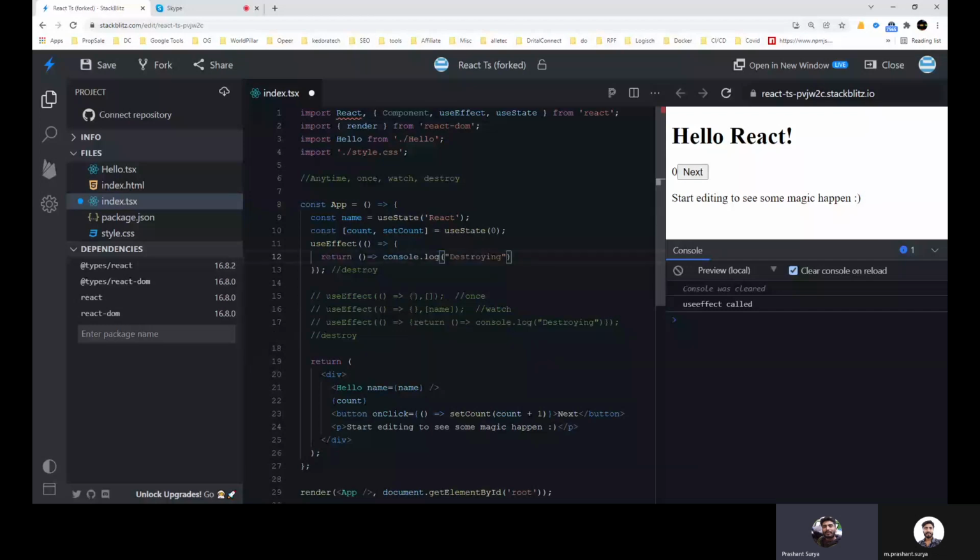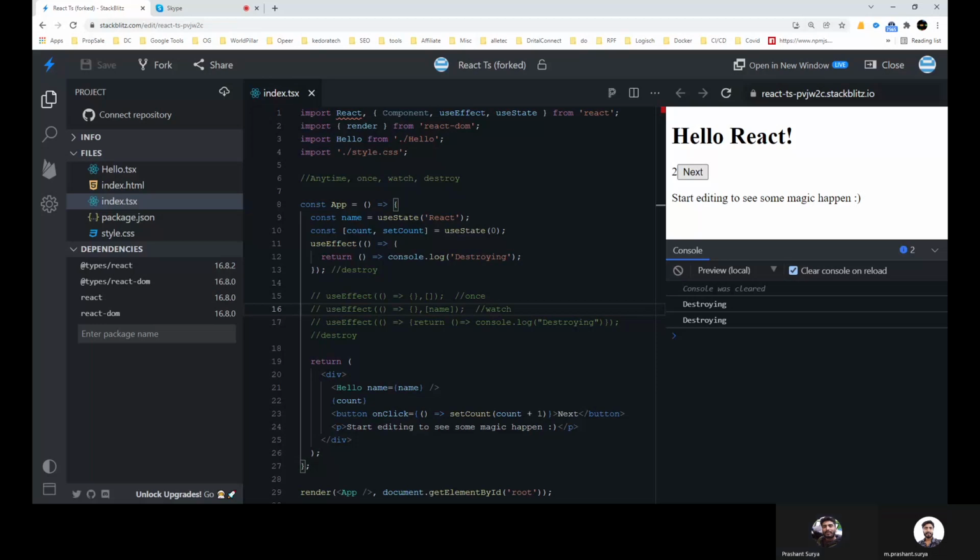So it will not be executed every time. It will only run in the case of the destroy, meaning on the destroying case. Destroying means you are going to leave your component.